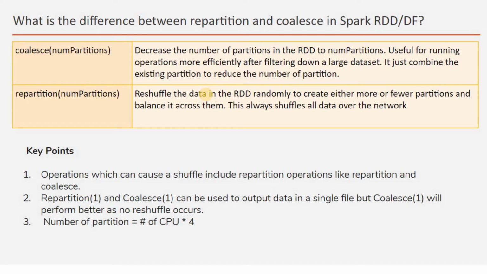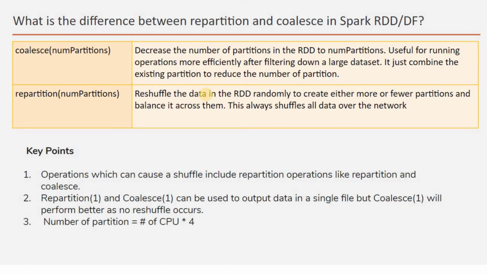So coalesce, what it will do, it will combine the existing partitions to create a reduced number of partitions. So please remember, coalesce is for the reduction of the partitions, or the decrease in the number of partitions in the RDD or the data frame. Mostly it's an RDD operation, which is in the background of any data frame. Repartition you can use to either increase or decrease the number of partitions.